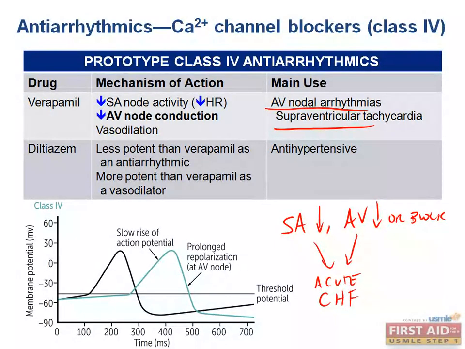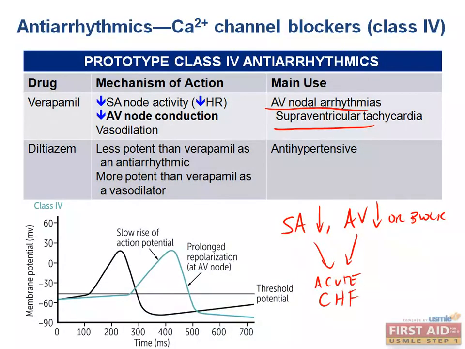The ability of these drugs to inhibit the calcium channels that are largely responsible for the conductivity in the SA and the AV node means that these drugs are dangerous when we exceed the therapeutic window. But if used at an appropriate dose, these drugs are particularly helpful for preventing supraventricular tachycardias because you do not want that supraventricular heart rate to transmit down into the ventricles.